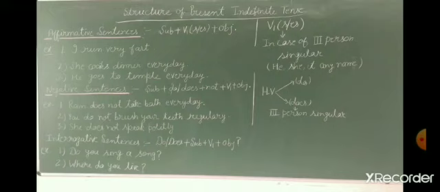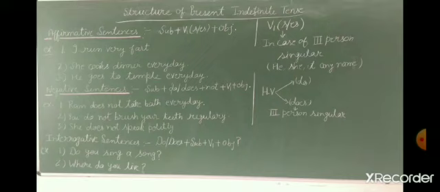Students, see the structure. First of all, we will write subject, then verb with s or es, plus object. We will use the first form of the verb here. And in case of third person singular, we will use s or es with the first form of the verb. What is third person singular? He, she, it, or any name. Name of any singular person, name of any place, or name of any thing.